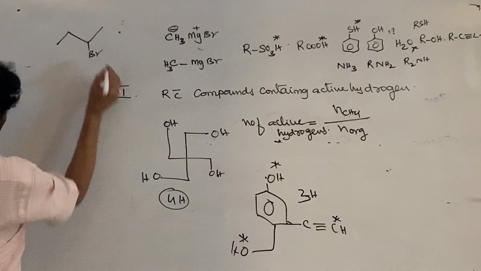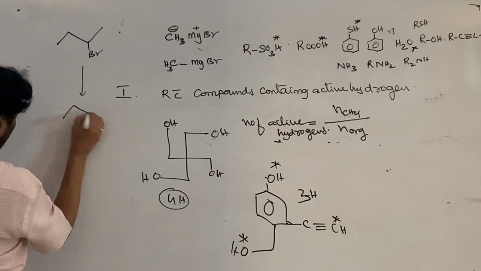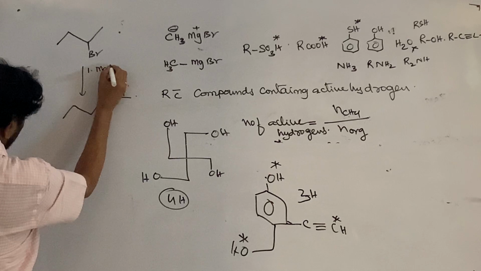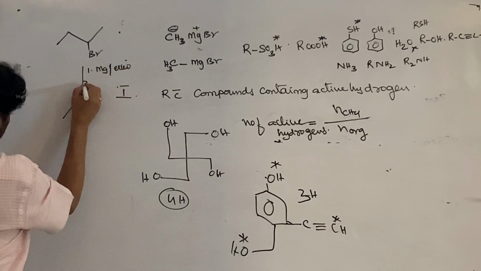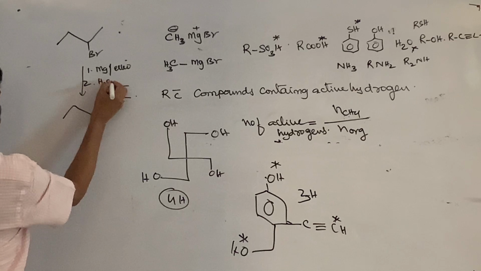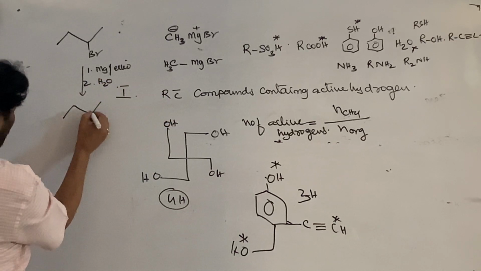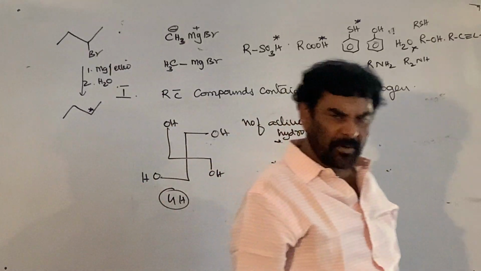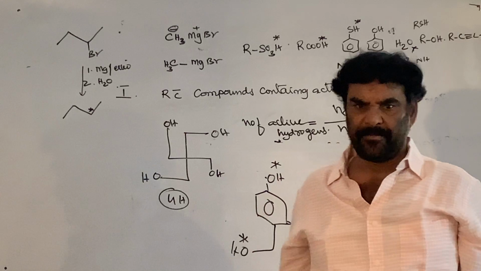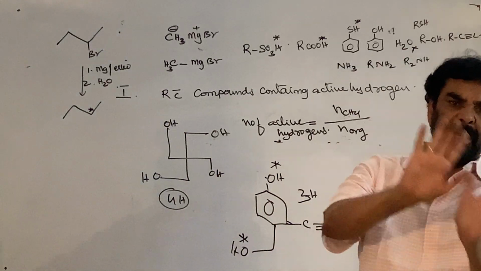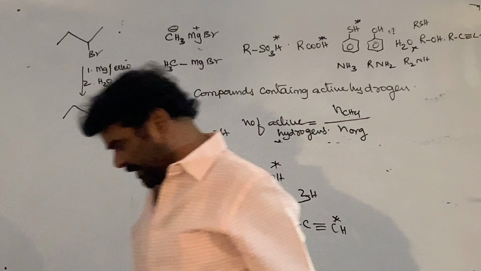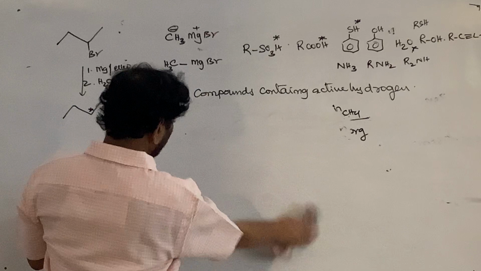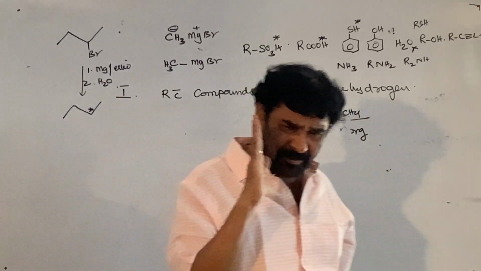I have this compound, 2-bromo... I have to prepare this. Treat with magnesium in ether to form the corresponding Grignard reagent. And the second step is to treat with water. Why should we waste the other thing? Here the one hydrogen is attached, and that is converted to this one. This is the preparation procedure of the alkanes. So this is the reaction related to this. And therefore with this I can tell one thing.